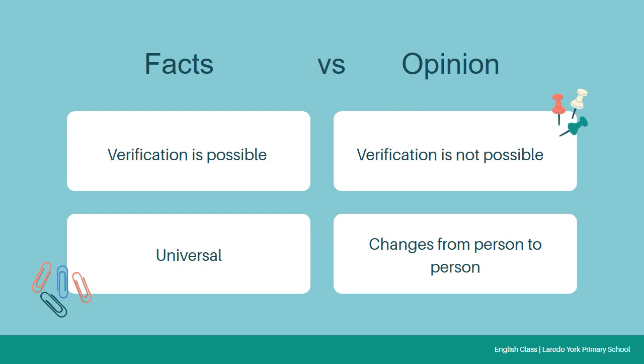Fact is universal. I say that all the world is suffering from COVID-19. I say that because of COVID-19, all the educational institutions have been shifted to online classes. That is a universal fact. But if I say that online classes are good for students, this is my personal opinion. If someone says online classes are not good for students, this is his or her personal statement. So opinion changes from person to person.